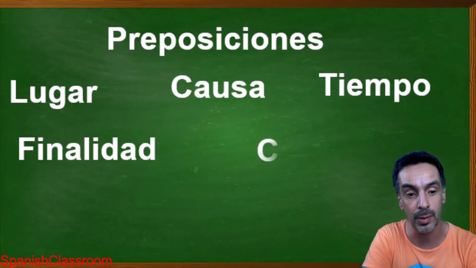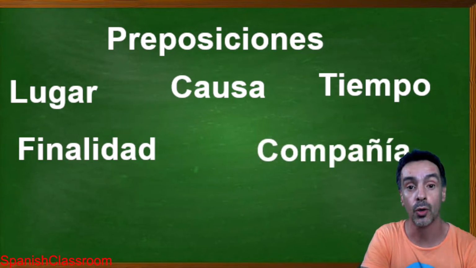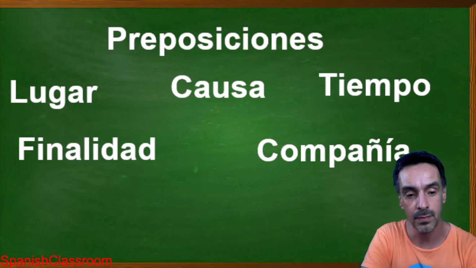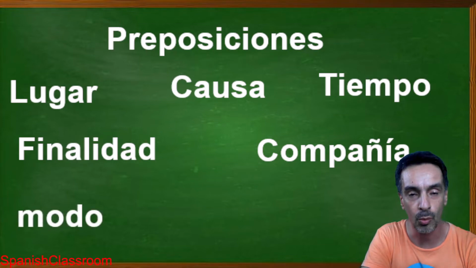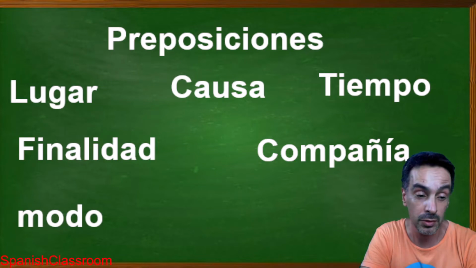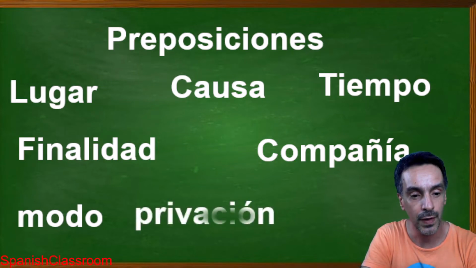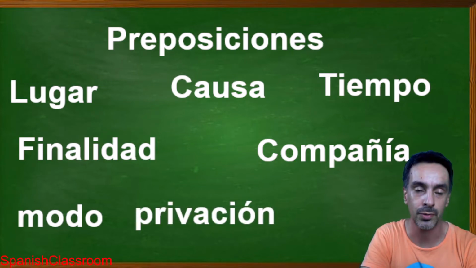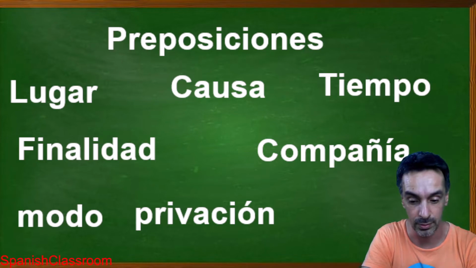We can also have prepositions of company, to be nearby someone or to have company. Then also mode, or modo, the manner of things. And finally privación.